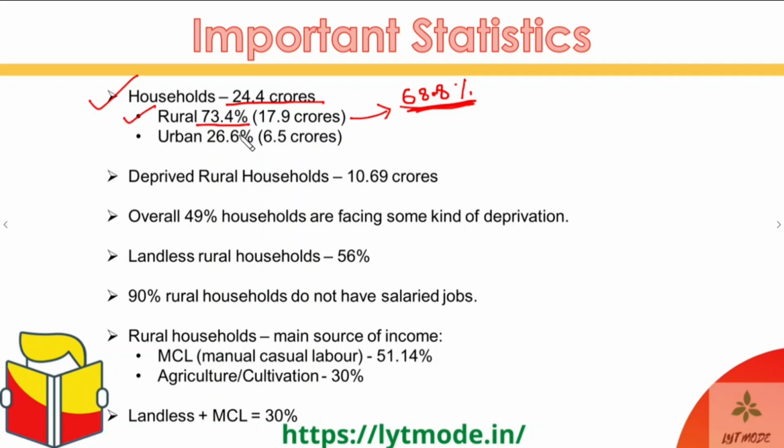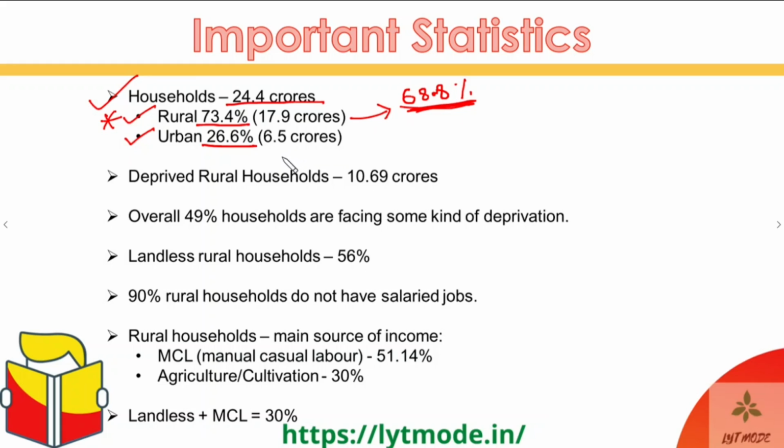But if you calculate in terms of households, then it increases even more. Then 73.4% of the households are rural in India. So if 73.4% are rural, then what is the urban percentage? It is roughly around 26.4%, and this enumerates to around 6.5 crore households in India which are urban.